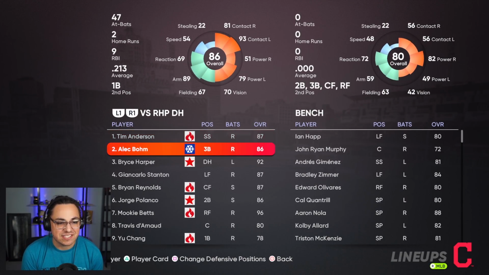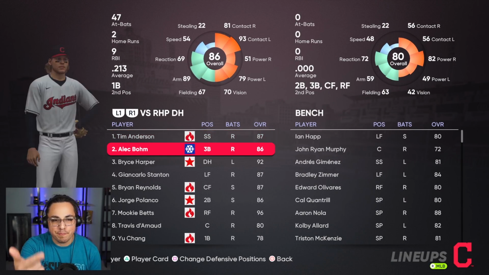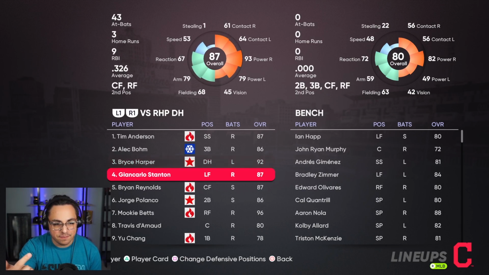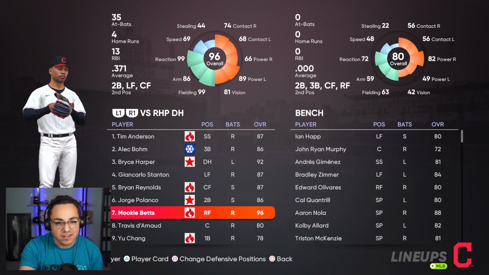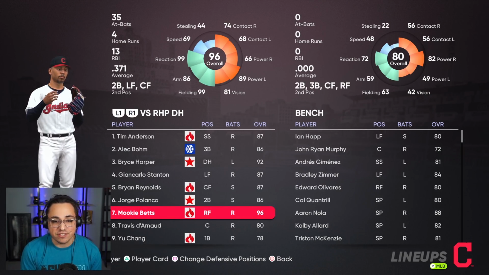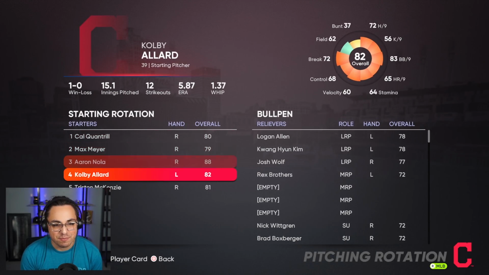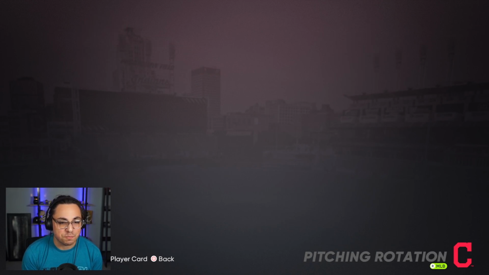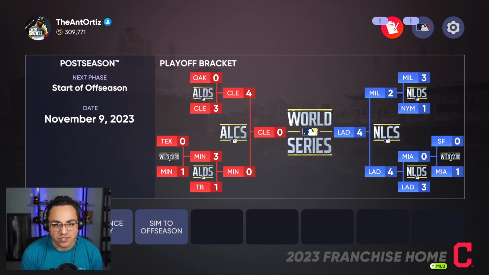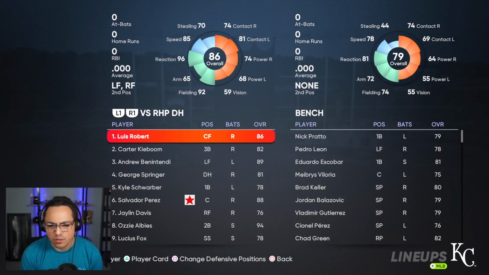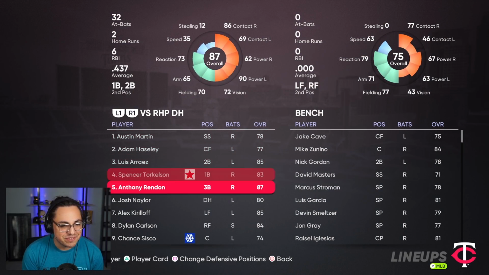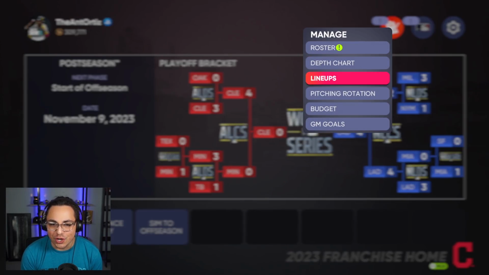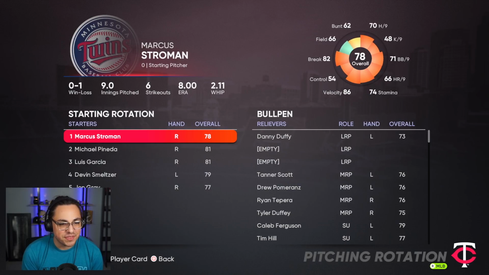So we know the Indians had a squad, right? Tim Anderson they acquired. Bohm they signed. So then we had Harper, Stanton, that was already here. Reynolds was here. Mookie Betts was here. They actually kind of have a super team. That's kind of nasty that they were able to get all these guys. Yeah. Pitching's not amazing, but it's pretty good, I would say. And then we know the Dodgers. What was Minnesota's team? What did they have? Their team's not fantastic. You know what I mean? Like it was good, but nothing crazy.